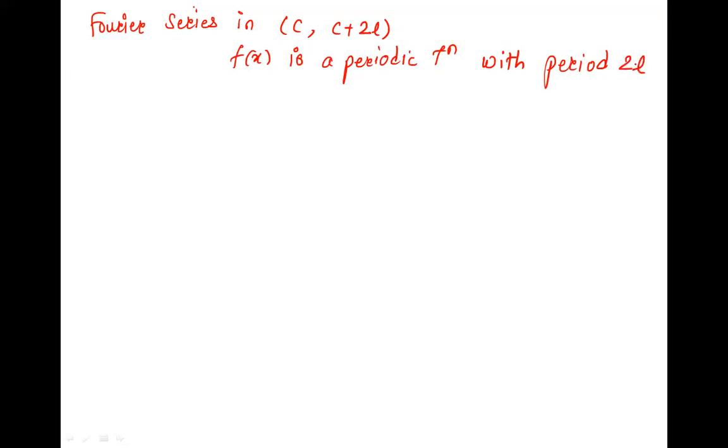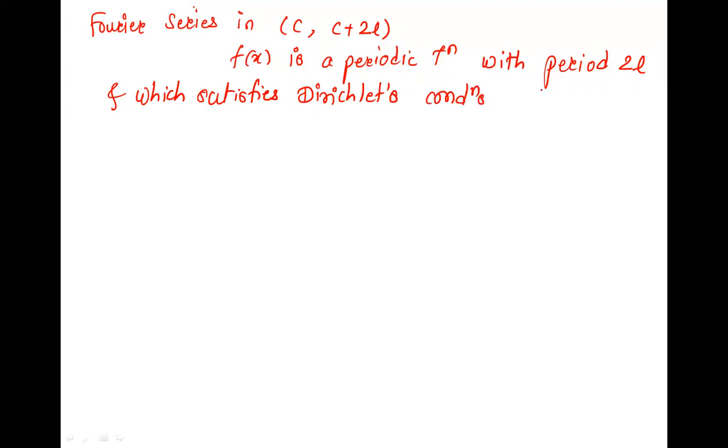2L, correct. And which satisfies what conditions? You forget Dirichlet's conditions.